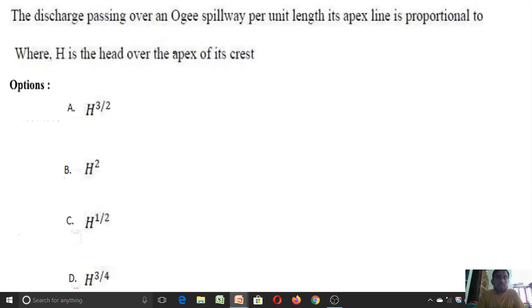The discharge passing over an Ogee spillway per unit length of its apex line is proportional to, where H is the head over the apex of its crest. So generally, the formula for calculating discharge over an Ogee spillway is Q is equal to Cd into Le into He power 3 by 2.